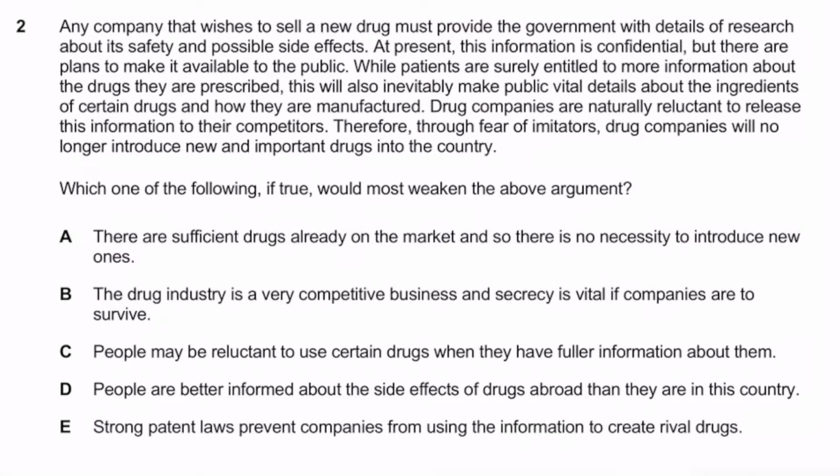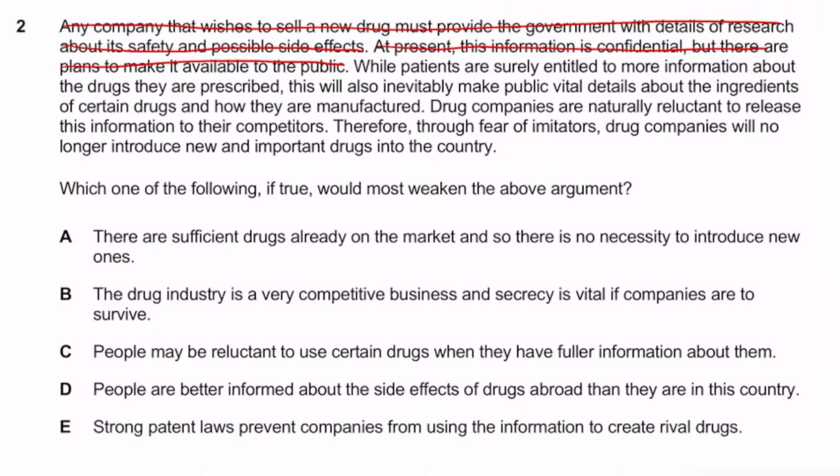Okay guys, welcome back. So let's go through this. It says, any company that wishes to sell a new drug must provide the government with details of research about the safety and possible side effects. So he's just literally stating what the current rules are regarding selling drugs, more or less. So we can just cross this out as fact. Right, so straightforward so far. And it says, at present, this information is confidential, but there are plans to make it available to the public. Again, just observation. So this is all going to be factual.